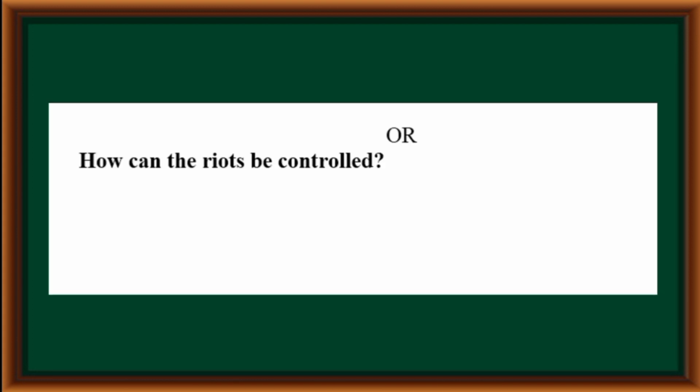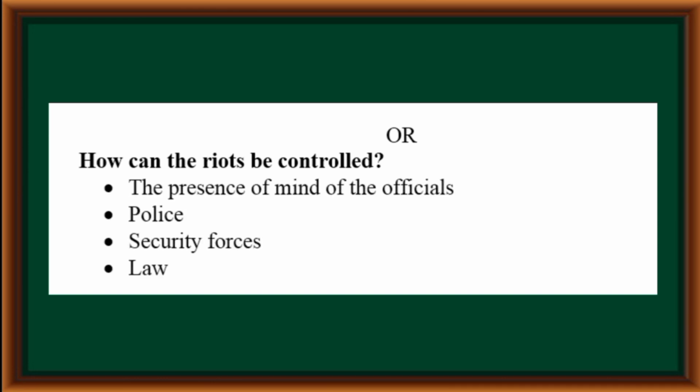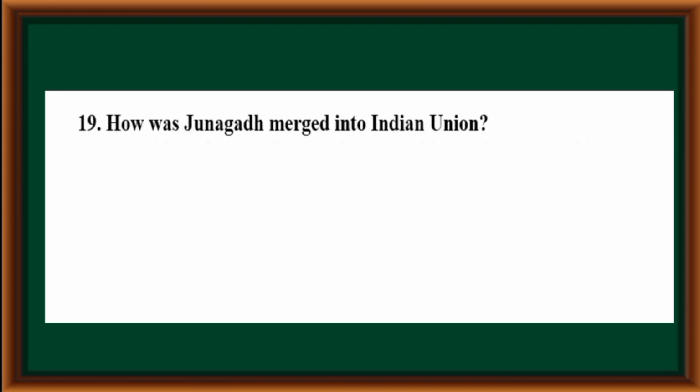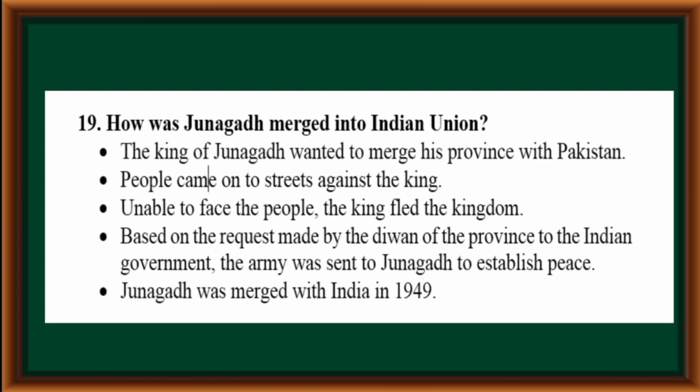How can the riots be controlled? The presence of mind of the officials, police, security forces, law. How was Junagadh merged into Indian Union? The king of Junagadh wanted to merge his province with Pakistan. People came onto streets against the king. Unable to face the people, the king fled the kingdom. Based on the request made by the Diwan of the province to the Indian government, the army was sent to Junagadh to establish peace. Junagadh was merged with India in 1949.